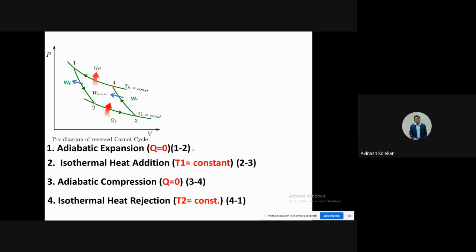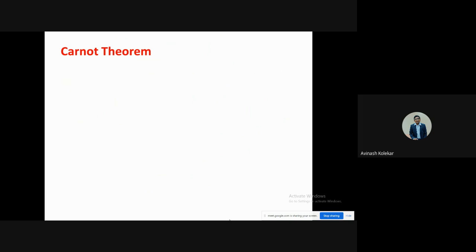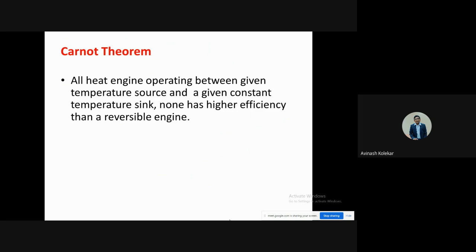The same processes are there, only in the reverse manner. There are two adiabatic processes and two isothermal processes which are occurring in the reverse manner. So that you have to remember. Now see, based on these reversible processes, there is one Carnot theorem, and that Carnot theorem is important.